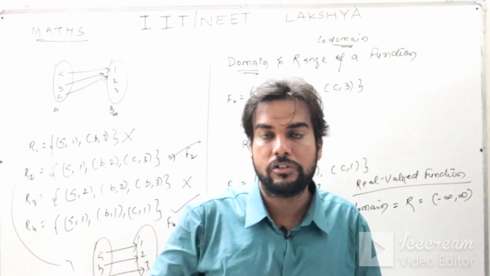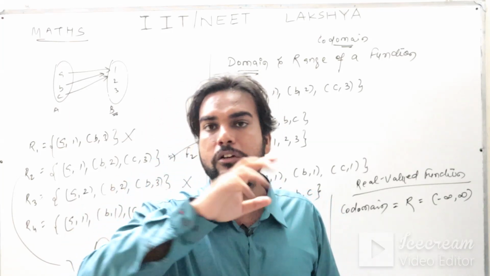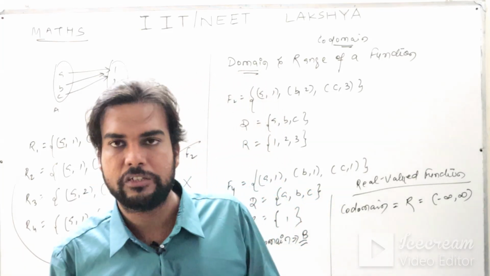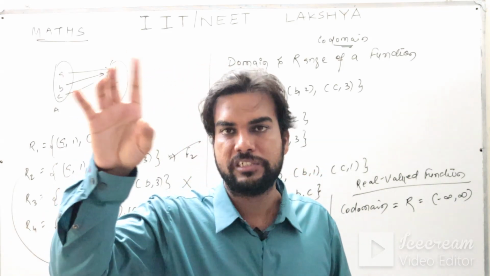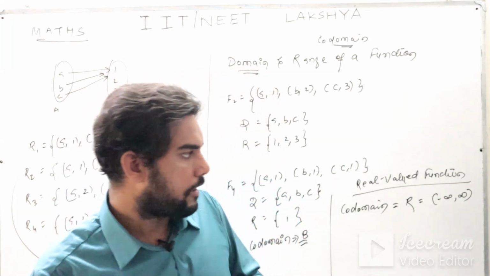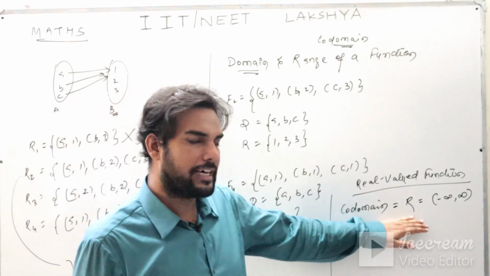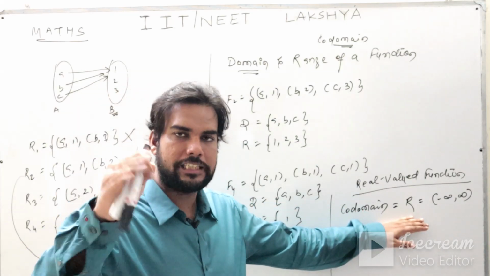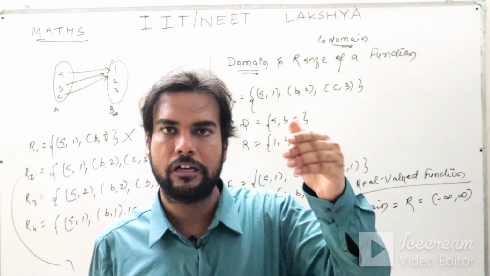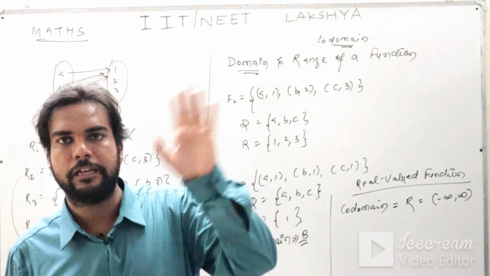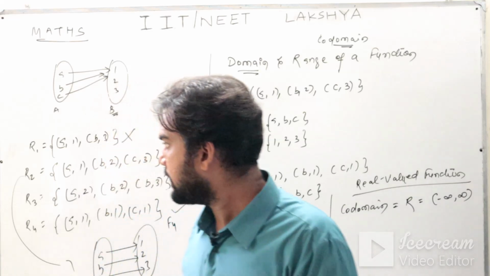Questions will always be asked to find the domain and range of a function. Never are questions asked to find the codomain of a function, because in our syllabus we have only real valued functions. Actually the name of this chapter should be real valued functions instead of functions. The codomain is always R; if not given, you have to assume the codomain to be R. Your range will always be a subset of the codomain or the same as the codomain. So I hope this concept about domain, range and codomain is clear to you.